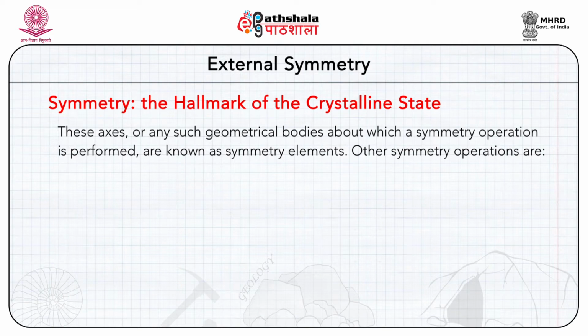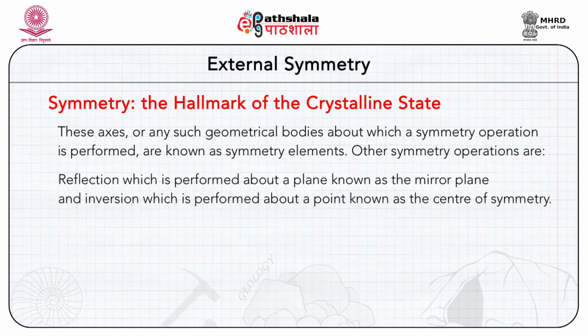Other symmetry operations are reflection, which is performed about a plane known as the mirror plane, and inversion, which is performed about a point known as the center of symmetry. To distinguish or differentiate between crystals, it is important to precisely know how they are different as far as the amount of symmetry they contain.